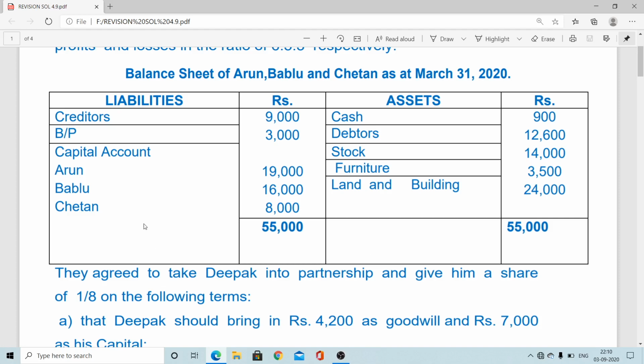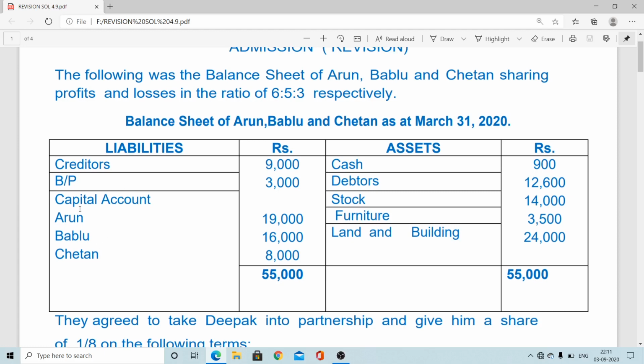Very simple way: if you want to open the partners' capital account, then here Arun's capital, it will be "by balance b/d"; Bablu, by balance b/d; Chetan, by balance b/d. The opening capital will be written here. After that, we will find out if any undistributed profit is there or not. Suppose a general reserve is there, so that general reserve will be credited. This liability side, all the figures will come on the "by" side.